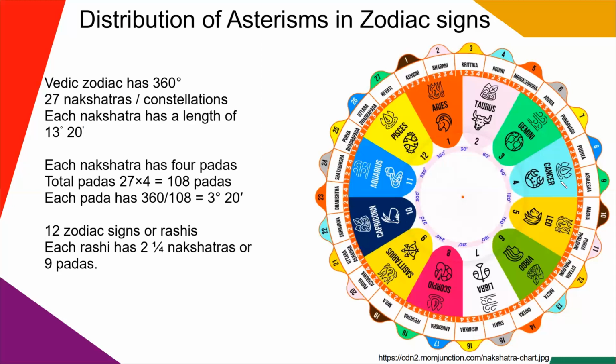Now we'll go to the next set of 9 nakshatras starting with Magha. It falls under the rashi of Leo or Simha. Leo is ruled by Sun. It starts at 120 degrees and ends at 150 degrees.